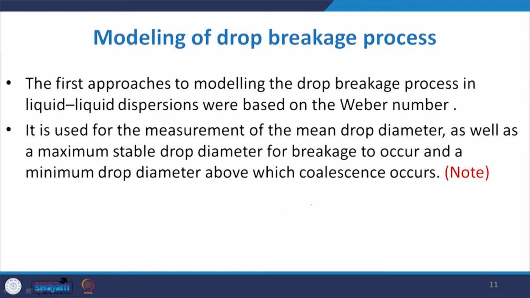So, when we talk about modeling of the drop breakage process within the polymerization process, the first approach is modeling the drop breakage process in liquid-liquid dispersion. This was based on the Weber number. It is used for the measurement of mean drop diameter. You see that we discussed a lot of different sizes of drops in this slide. So, it is used to measure the mean drop diameter as well as the maximum stable drop diameter for breakage to occur, and a minimum drop diameter above which coalescence occurs. So, this particular approach is extremely important while discussing these things.